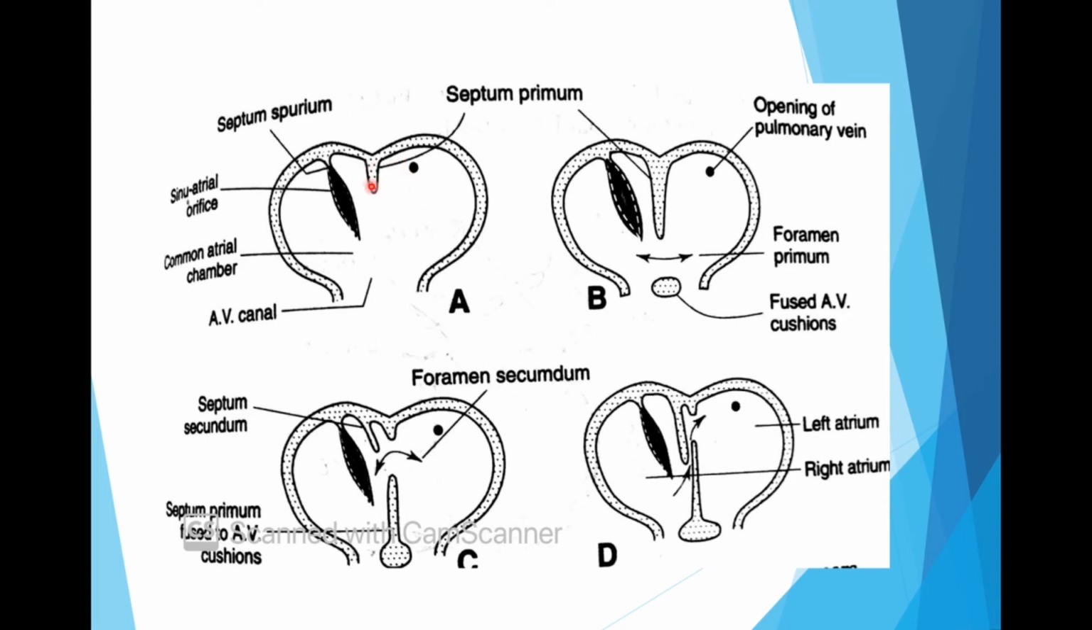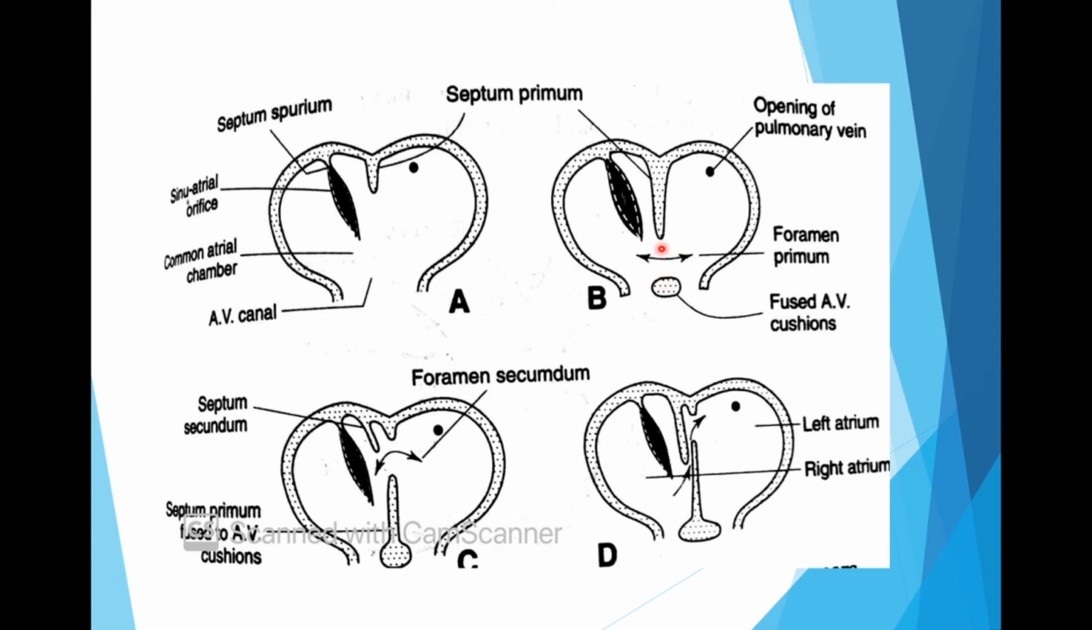So septum primum is initially a sickle shaped crest that grows from the roof of the common atrial chamber into the lumen. This is the first portion of the septum primum. It grows down towards the fused AV cushions, and just before the fusion, this opening is the ostium primum in some books and foramen primum in other books. So this is ostium primum.